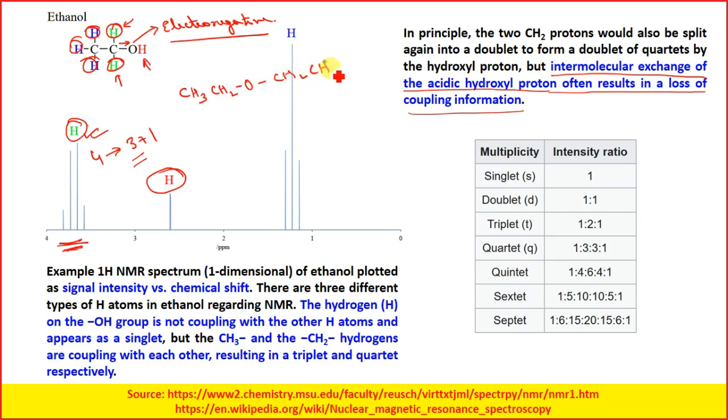Suppose we have an ether, say CH3 CH2 O CH2 CH3. Now we are having 2 CH3 groups and 2 CH2 groups. In this case, definitely we will not get the hydroxyl hydrogen atom, as it is not in the picture. Then these hydrogen peaks which we are getting sharp appear slightly broadened, and it is called peak integration.